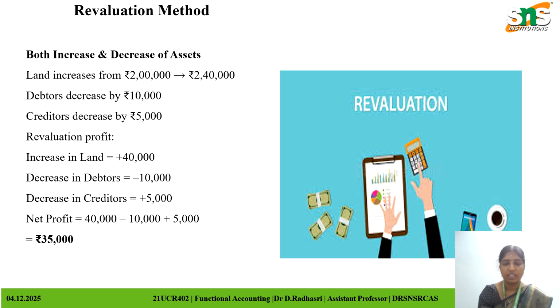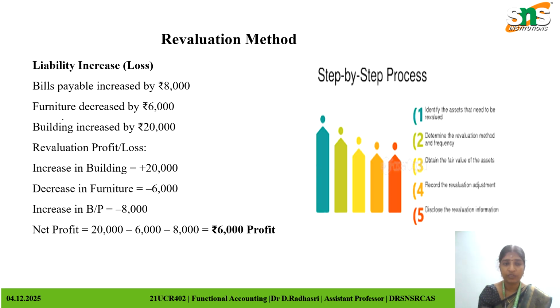Next, we have seen the increase and loss of assets. In a bill of exchange, two persons share the amount, and we can identify their trading of the bills. In that way, furniture and buildings are increased or decreased in the revaluation method as profit and loss. The building, for example, is an asset whose value is 20,000.